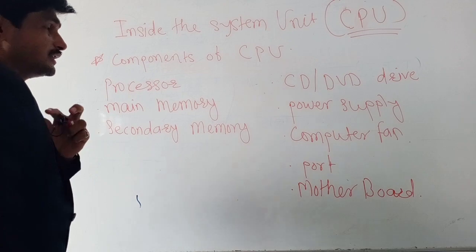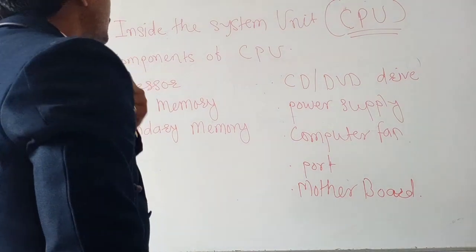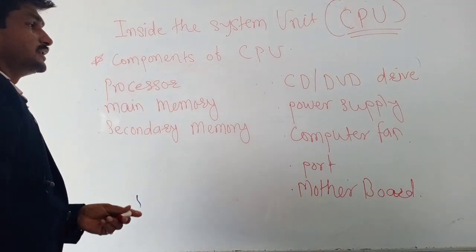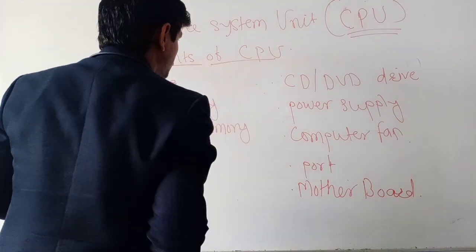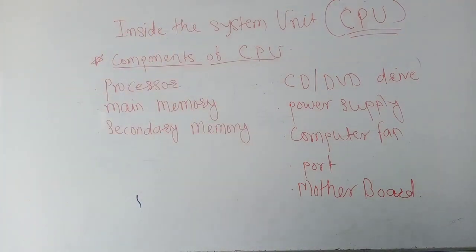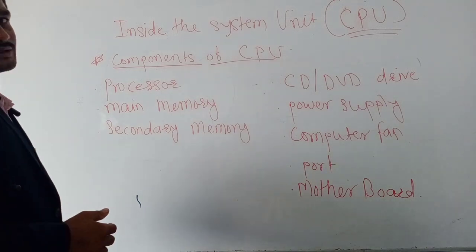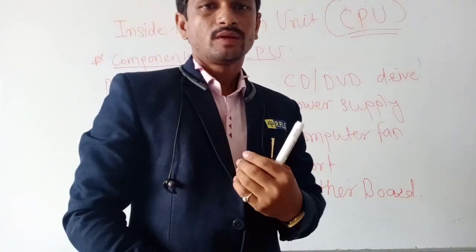We will see in this topic regarding CPU. First of all, what is the point? Components of CPU. There are different types of components which are available in CPU. We will see one by one.